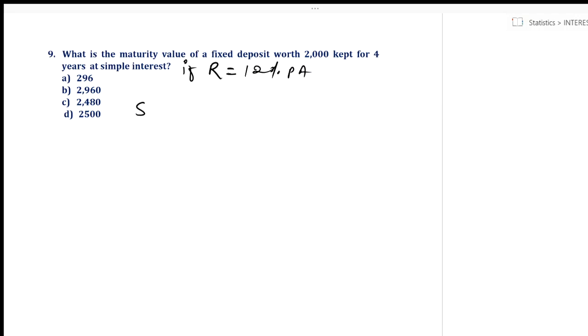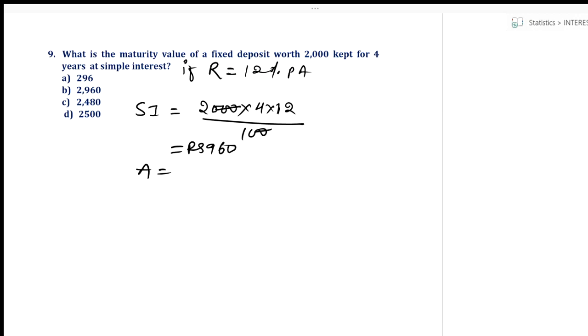So what is SI? SI is PNR upon 100. That is 2000 into N, 4, into R, 12 upon 100. That is how much? That gives me rupees 960. So what is maturity value or amount? It is 2000 plus 960, and that gives me the answer as rupees 2960. Correct? So option B is the right answer. Okay, let's move on to the next question.